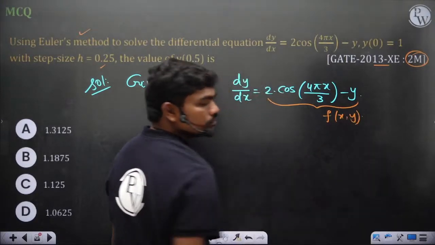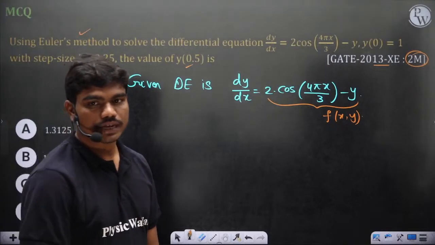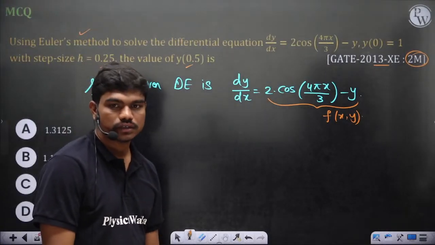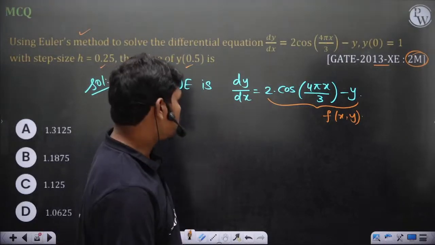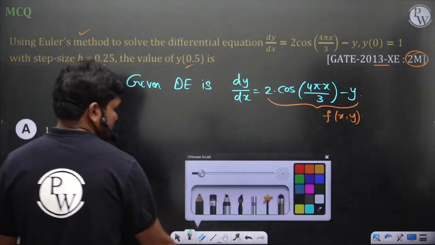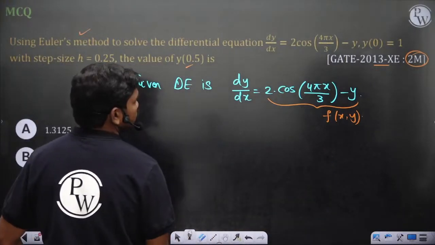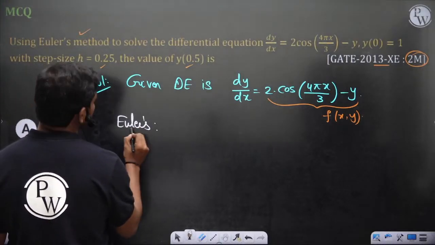So what is the Euler scheme actually? This is the DE. Since nothing is mentioned, you can go with forward Euler.